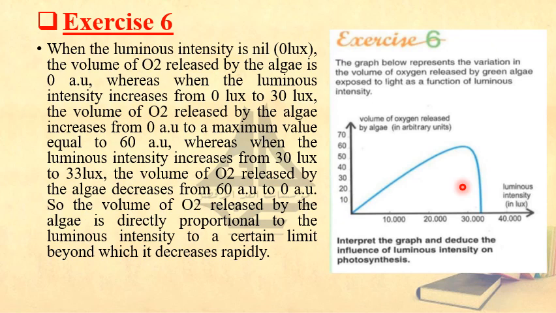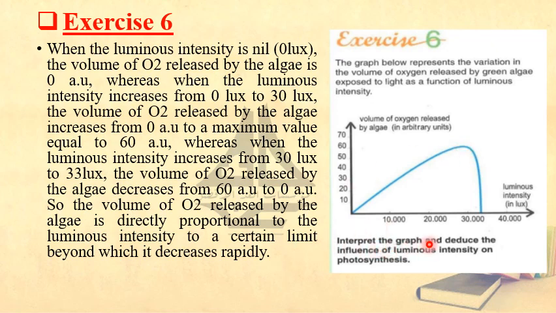What does it mean? I'm going to ask you, is high intensity of light good for the green plant to make photosynthesis, or is it not good? As it seems from here, high intensity of light is not good for the green plants. Why? Because the high intensity of light is going to destroy the chlorophyll, the chloroplasts, and mainly the chlorophyll, and by this the green plant will not be able to make photosynthesis. You are asked to interpret such a graph.